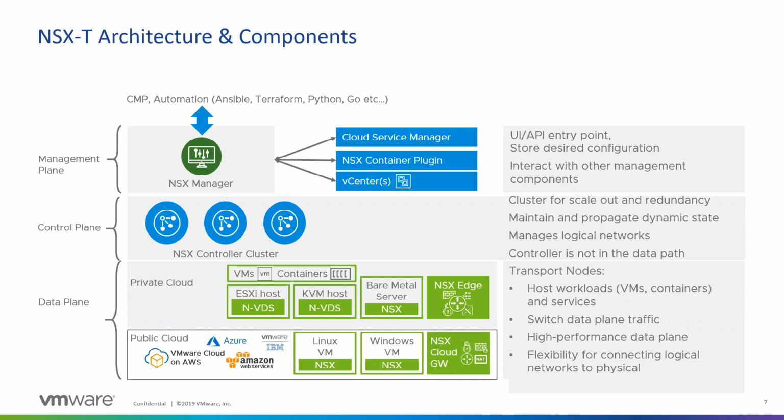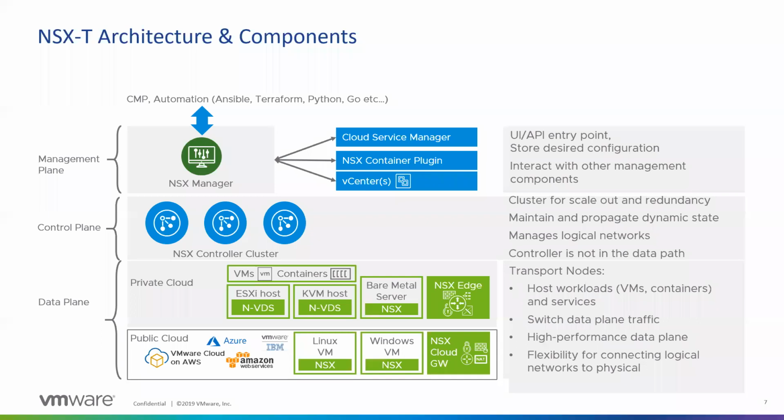And then there is a control cluster. This is a 3-node control cluster, which is scalable, and it maintains the dynamic and runtime state of your network environment. Even if there is a failure in the control plane, the data path is not impacted. It does not come in the data path. It just maintains the runtime information. It punches in the firewall rules, it punches in the forwarding tables, and it maintains the topology information basically.